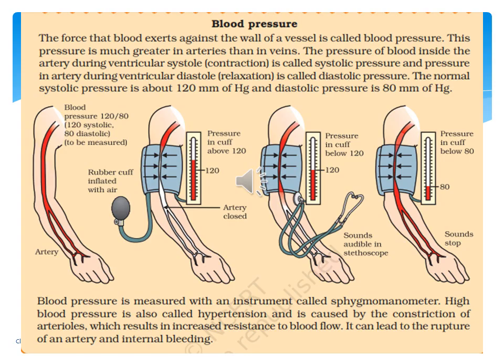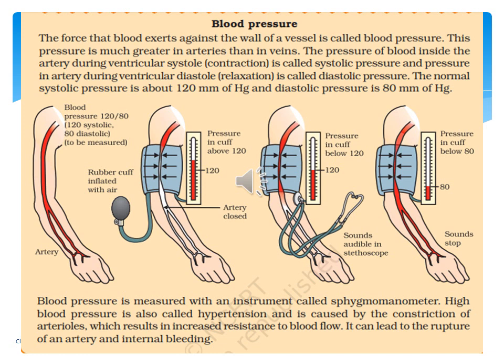Here we have discussed blood pressure, what exactly it means. The force that blood exerts against the wall of a vessel is called blood pressure. This pressure is much greater in arteries than in veins. The pressure of blood inside an artery during ventricular systole, that is contraction, is called systolic pressure, and the pressure in arteries during ventricular diastole, that is relaxation, is called diastolic pressure.